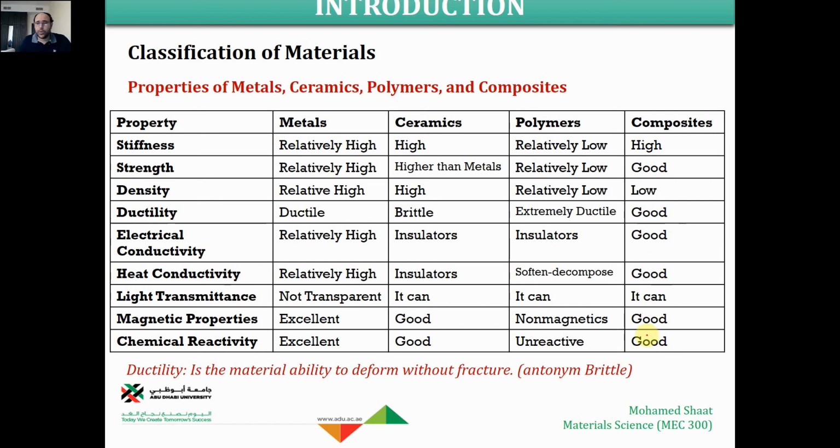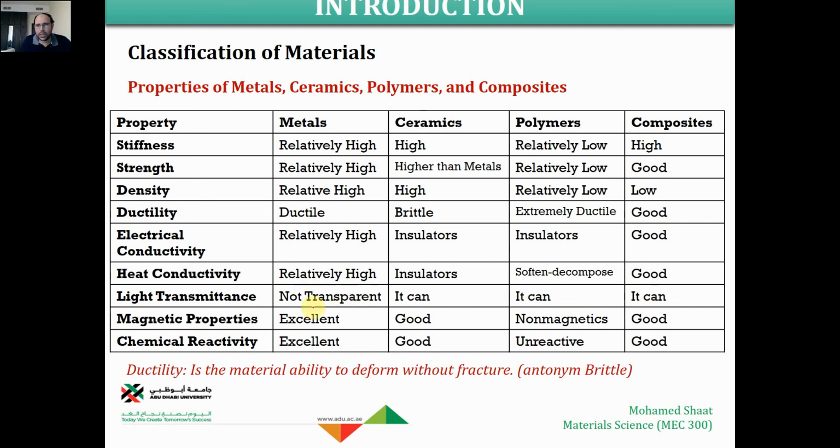Composites mix the good things of these materials. They are high in terms of stiffness and strength. The density is low, as with the polymers. They are ductile, as with the polymers. They are good insulators for heat. They cannot transmit light. They are good in terms of... my bad. All of these, ceramics, polymers, composites, can transmit light.